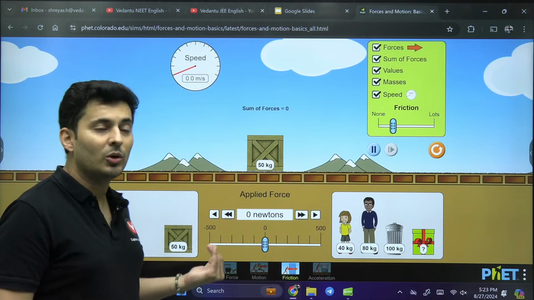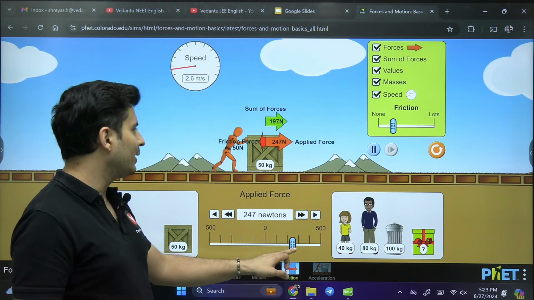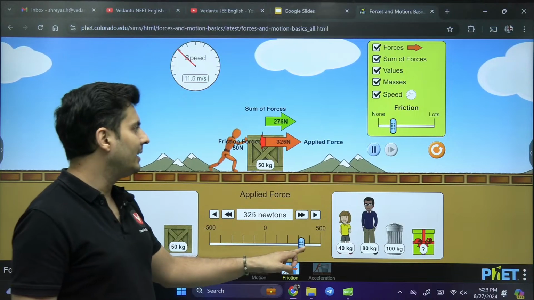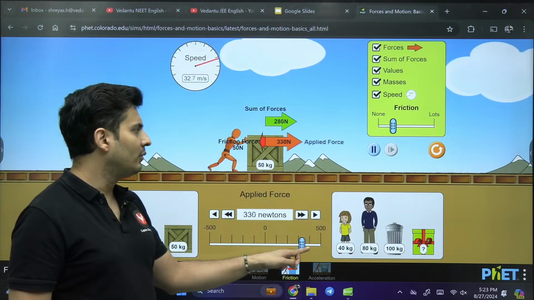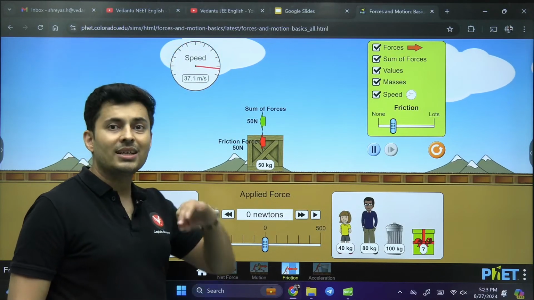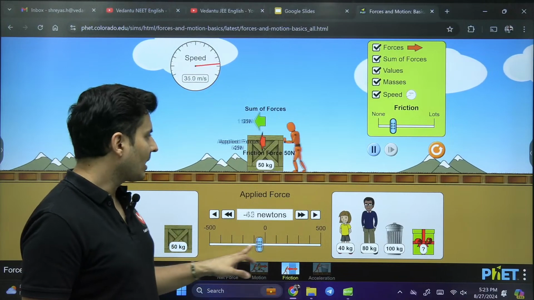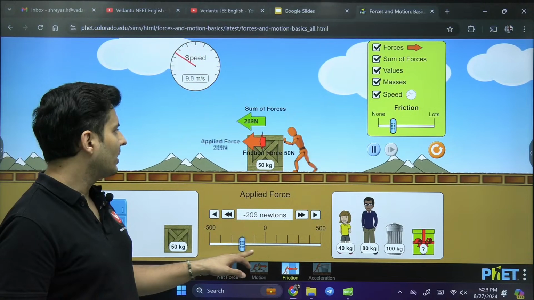So this is how static friction changes into kinetic friction. And the interesting part about kinetic friction is once it goes into the kinetic zone, once the surfaces start sliding, no matter how much you apply the force or decrease it, the frictional force remains the same. It does not change, unlike static friction. Let's stop it and see what happens.